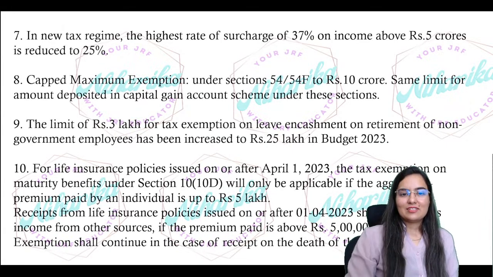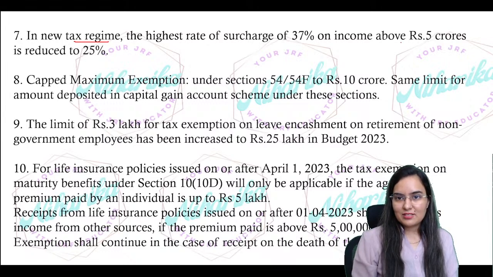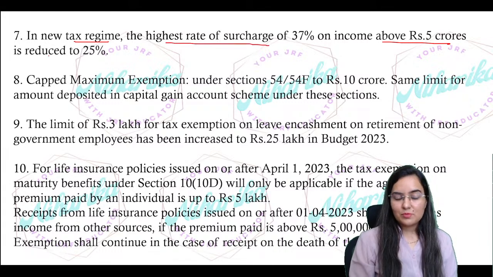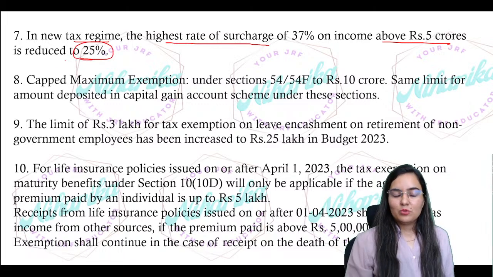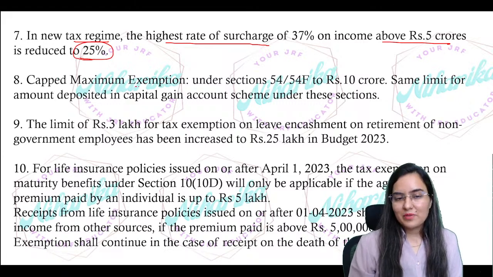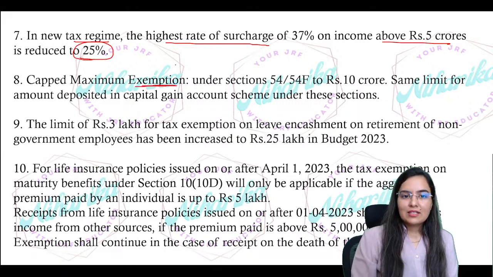Now, the new tax regime. This point we have covered. Under the new tax regime, the highest rate of surcharge, please make the change in your income tax notes. Now it will be 25%. Now there is one more change, a very interesting change. See, capped maximum exemption under capital gain.